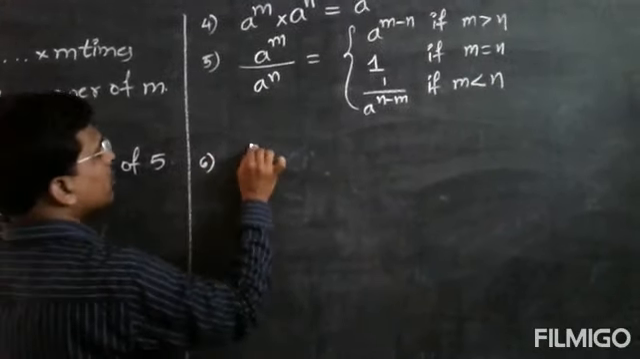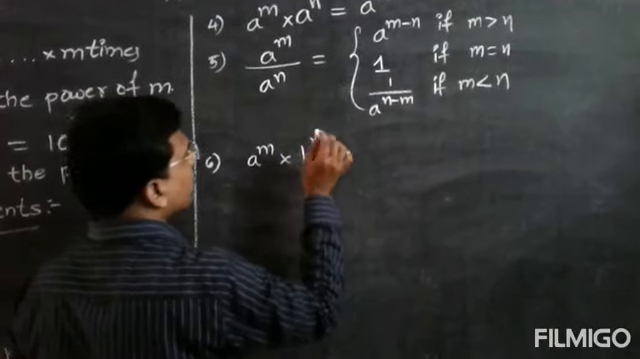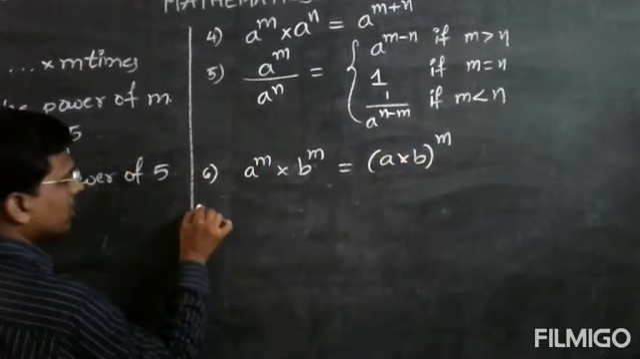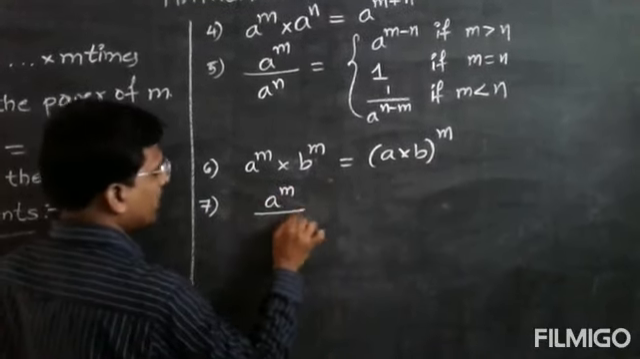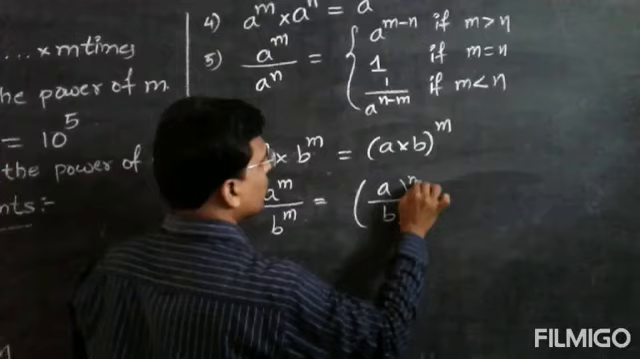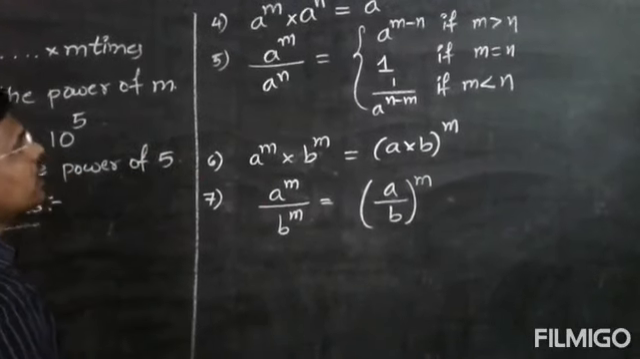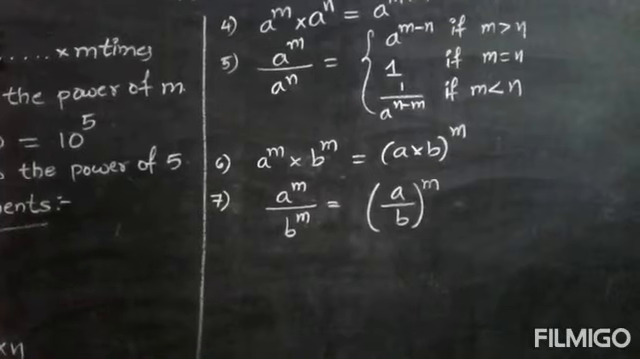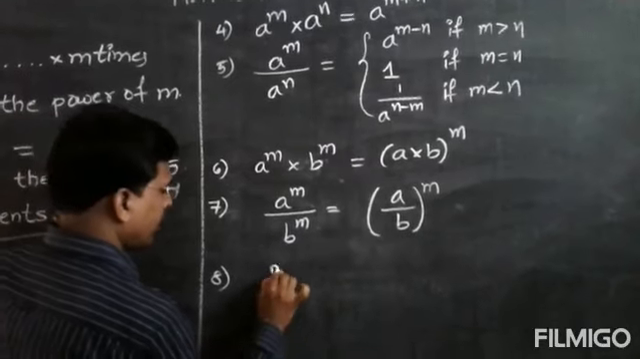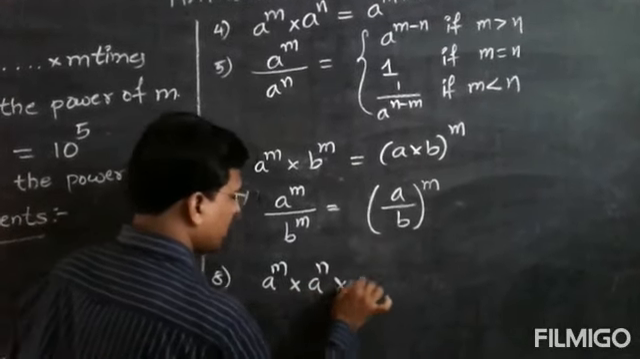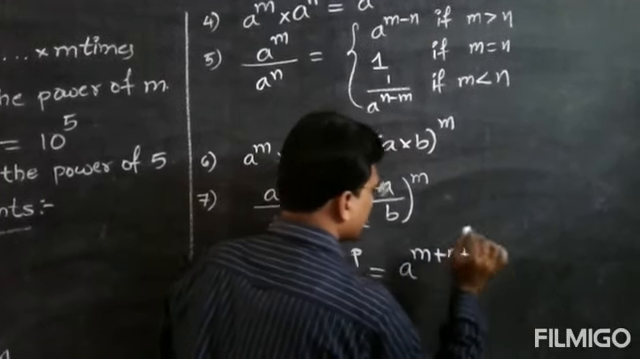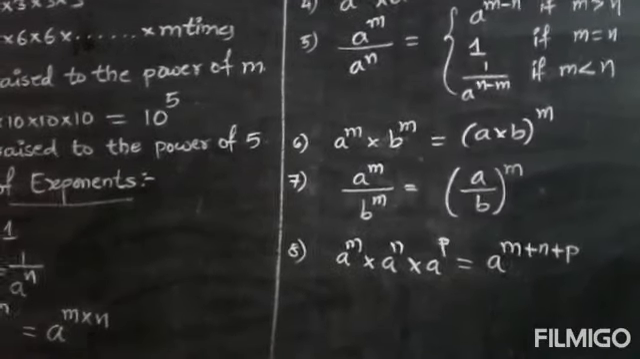Next, a to the power of m into b to the power of m is equal to a into b and whole to the power of m. A to the power of m by b to the power of m is equal to a by b and whole to the power of m. Next, a to the power of m into a to the power of n into a to the power of p is equal to a to the power of m plus n plus p. Okay, so these are the laws of exponents.